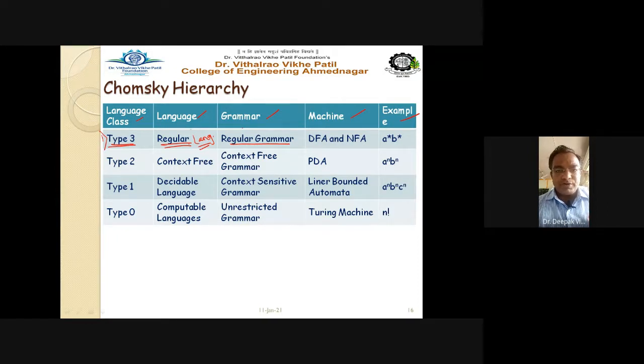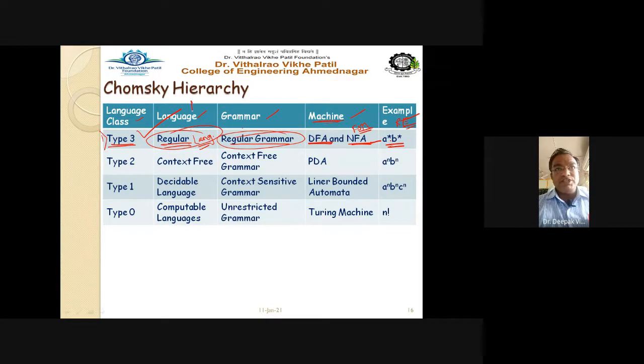And most importantly, the machine which generates this language or this grammar is called the deterministic finite automata and non-deterministic finite automata. Means your FSM, finite state machines, generate this regular grammar or the regular languages. It is called the type 3 grammar, right? And the regular expression is in the format a star dot b star. If the format of the regular expression is like this, a star dot b star, we can say that this is nothing but your regular grammar which produces your regular language.